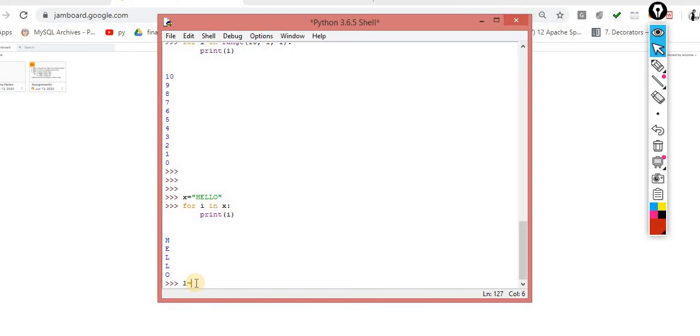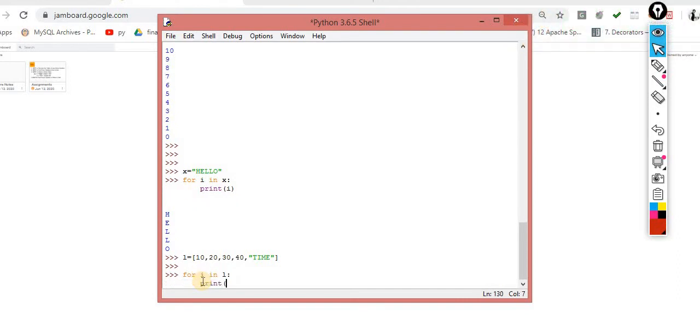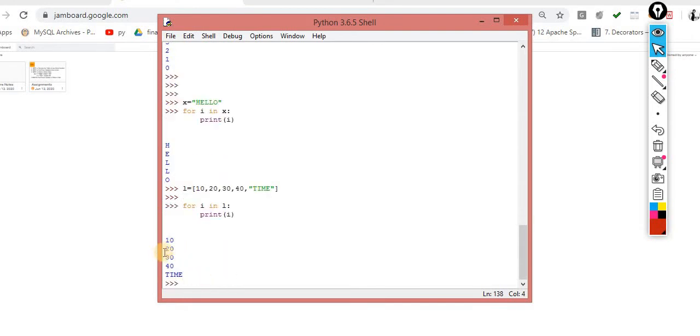One more way. This time I am taking 10 20 30 40, and I am taking one name as well, let's suppose time. Now I want to iterate each and everything. I want to process this 10, this 20, this 30, this 40. For the same, what do I have to do? For I in L, print of I. Now you will get 10 20 30 40 and time, one by one.